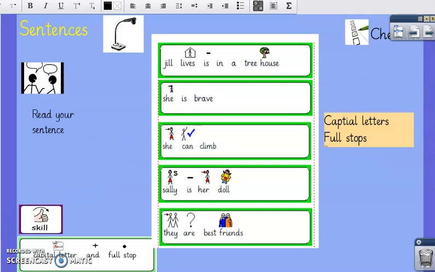Okay, green group. Here are your sentences. Jill lives in a treehouse. Okay, I want you to rewrite that sentence and make sure you remember your capital letter at the start of a sentence or for somebody's name and a full stop at the end. She is brave. She can climb. Sally is her doll. They are best friends. Rewrite your sentences with capital letters and full stops.